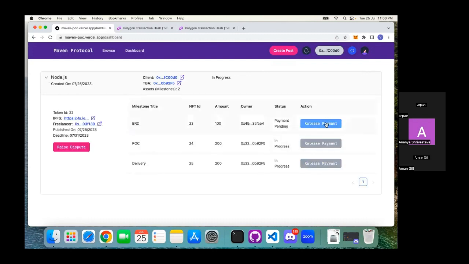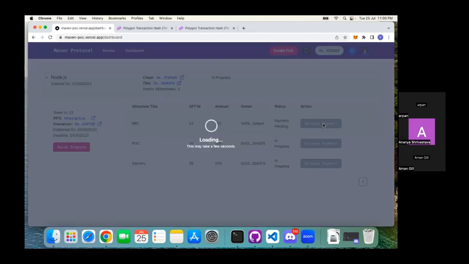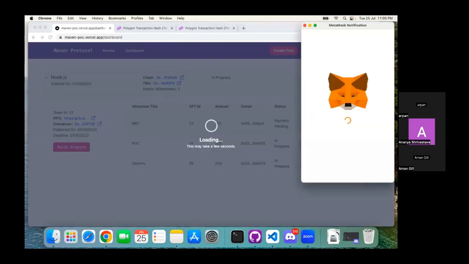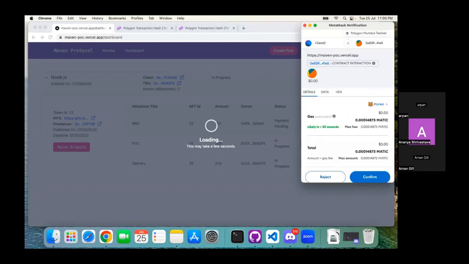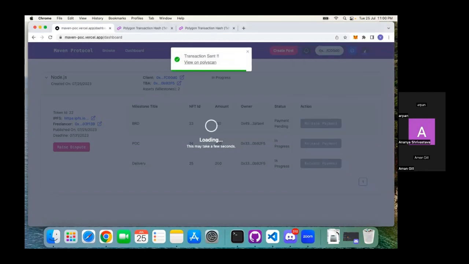Okay. Now the client can release this payment for this particular milestone, because he has got the ownership. So the client is releasing the payment. Now the payment is released from the escrow contract that is presently holding it. So the contract will transfer the corresponding money, the 100 wei, from the contract to the freelancer account.